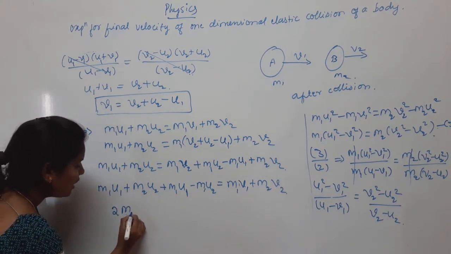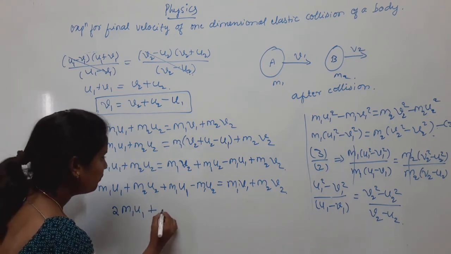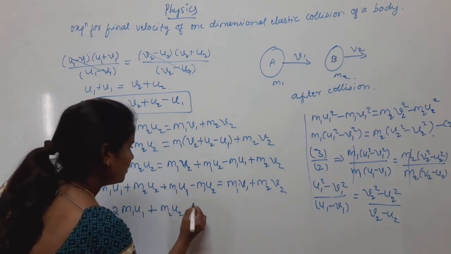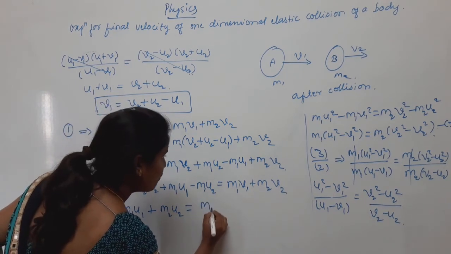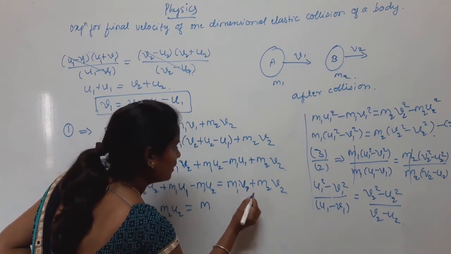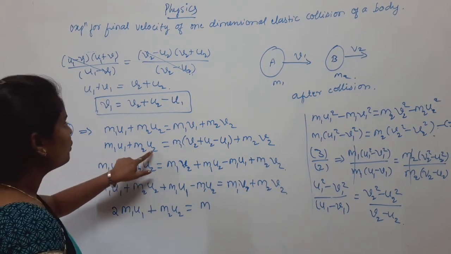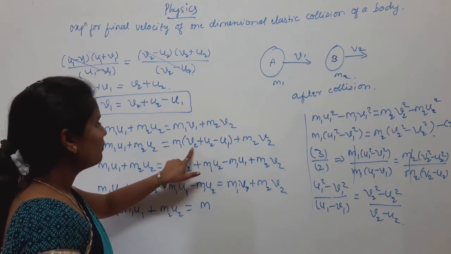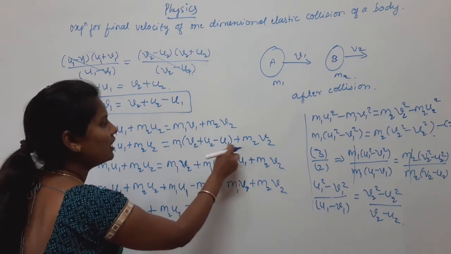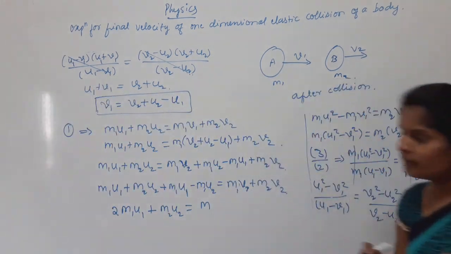So two times m1 u1 plus m2 u2 is equal to m1 times v2 plus v2 minus v1, plus m2 v2. Let me clarify this.